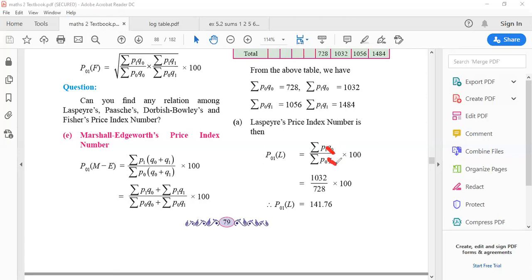So the trick was summation P1, leave some space, upon summation P0, leave some space into 100. Then after writing that, in the space which you left, write Q0, Q0. So if you go by this technique, mistakes will not happen. That's the only thing I'm telling you.